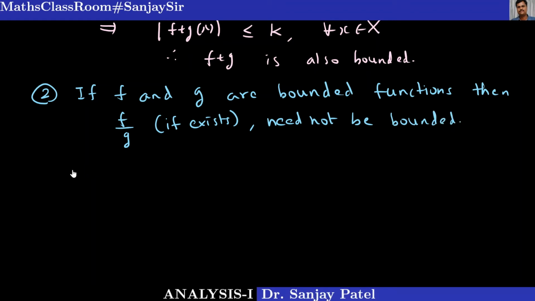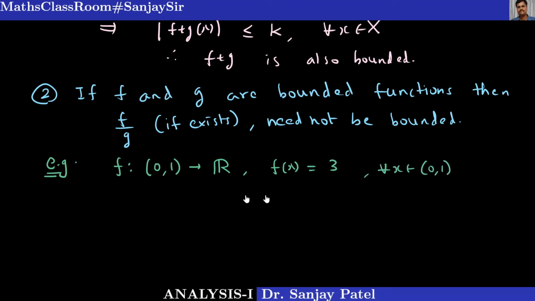Say for example, let us consider two bounded functions, and I want to show that their division is not bounded, where division is possible. So I can construct some simple basic functions. Say let f from open interval 0 comma 1 to R be defined as f(x) equal to 3 for every x in our domain. The domain is the open interval 0 1. Clearly this is a bounded function.